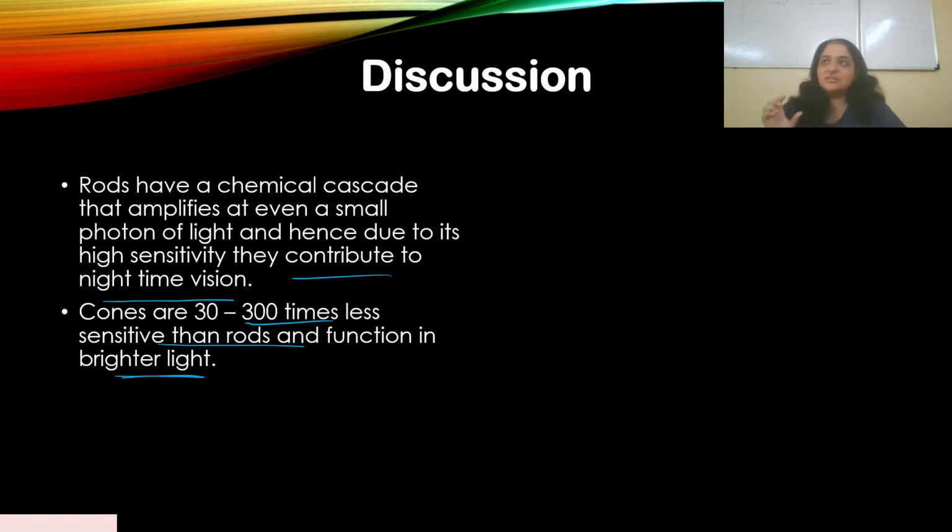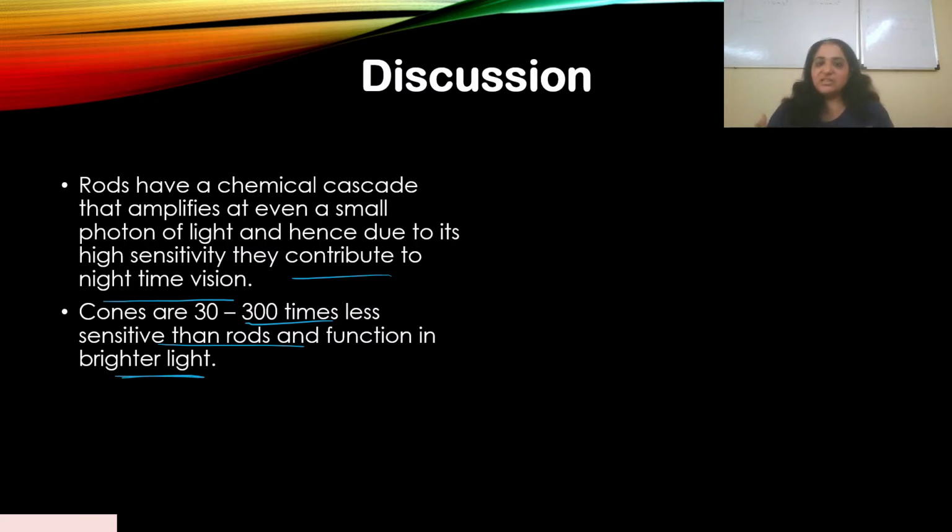So whenever there is low lighting, rods help you adapt to that situation as compared to cones. Now cones have photopigments that are red, blue and green. Whenever there's bright light, like now I'm sitting in a lighted room, I can see the colors, right? So cones help me detect those details. When I look at a particular flower or a fruit, I can see the finer details of that object. Like this pen, I can see the finer details of this pen in this bright room. The cones help me do that.